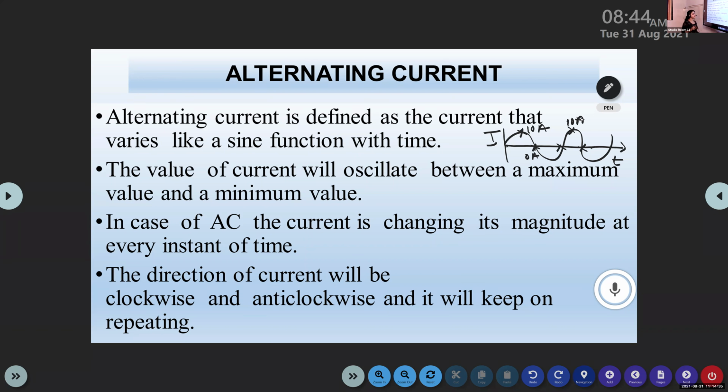And the last characteristic of alternating current: the direction of current will be clockwise and anti-clockwise, and it will keep on repeating. The direction of the alternating current can be clockwise or anti-clockwise. So that is why we call it alternating current. Alternating currents are those currents which change their magnitude and direction at regular intervals. Both the magnitude and direction of such currents change at alternate intervals. That is why we call such currents alternating current, or in simpler terms, AC currents.